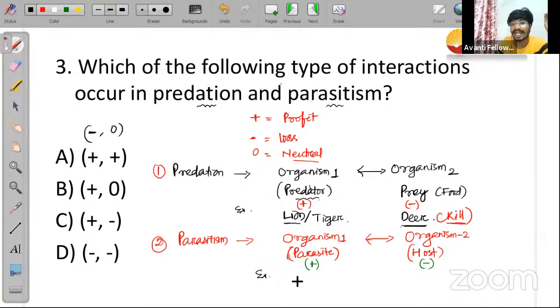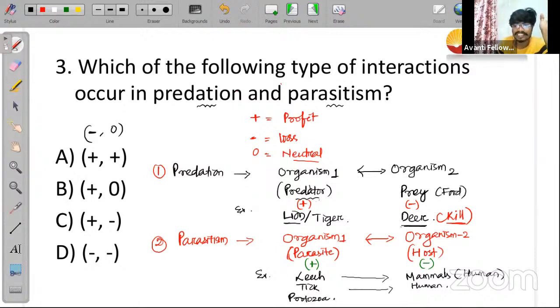What are the examples? Parasites are leech and tick. और leech के लिए host कौन हो सकता है? Host can be any animal, or any mammal, mostly sheep, human. I think everyone knows what a leech is. For tick also you can consider humans as hosts, and I can say other things also. Okay, along with that you can also take an example, that is protozoa.